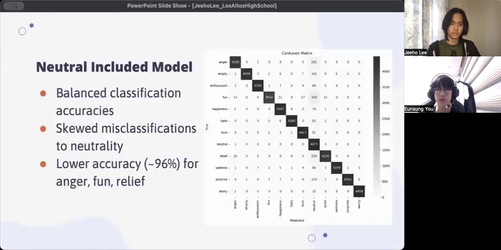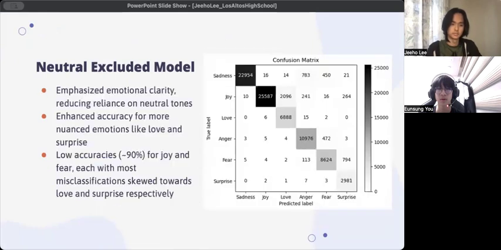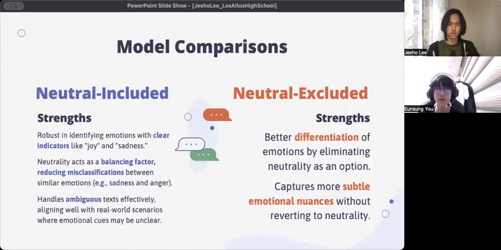Now for results and discussion. The neutral included model largely showed balanced classification accuracies over the board, with skewed misclassifications towards neutrality. For the neutral excluded model, the model showed very accurate classification rates exceeding 99% as the overall accuracy rate, though emotions like joy and fear had slightly lower accuracy at around 90%, with misclassifications often leaning toward love and surprise. This showed that the model identified distinct emotions but also highlighted challenges in separating certain sentiments.